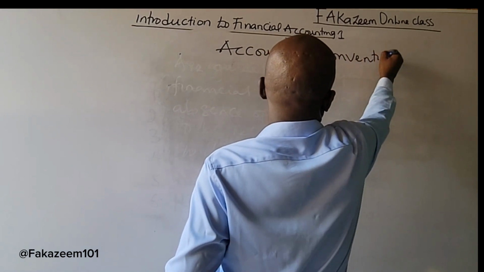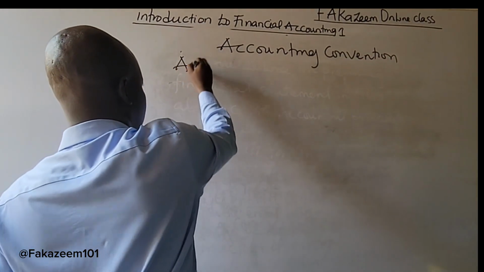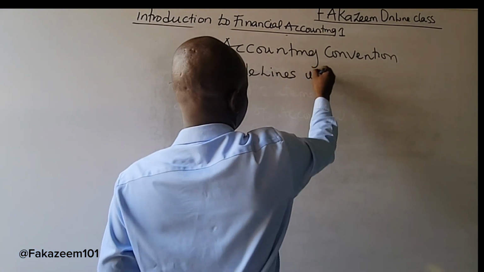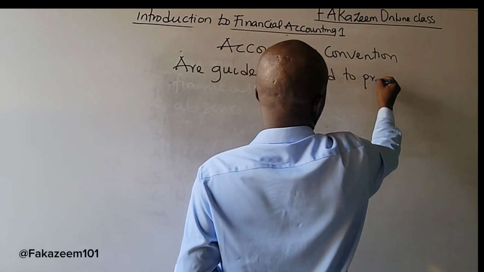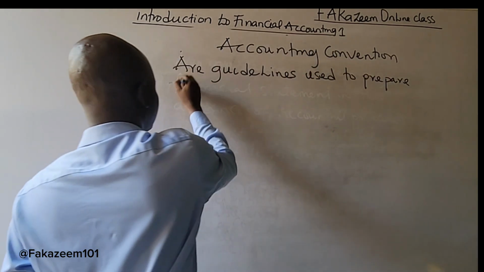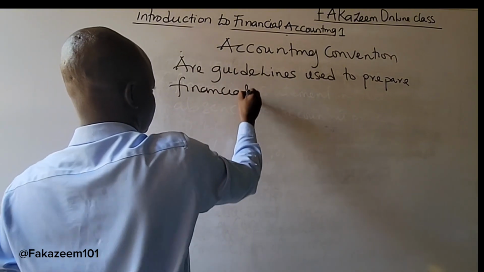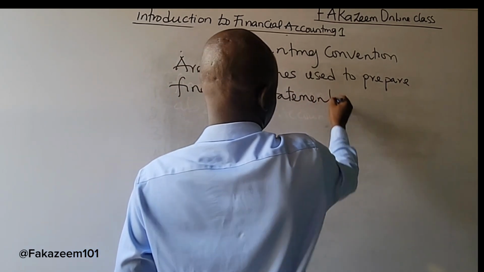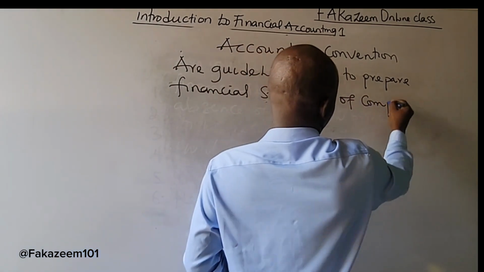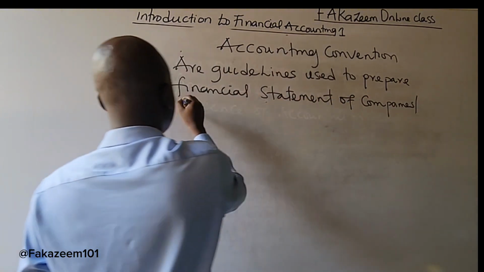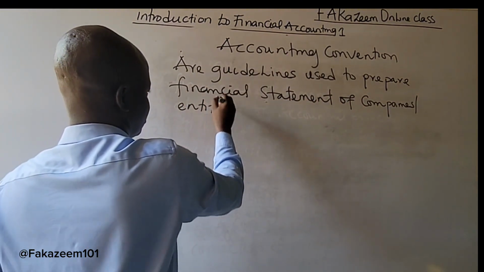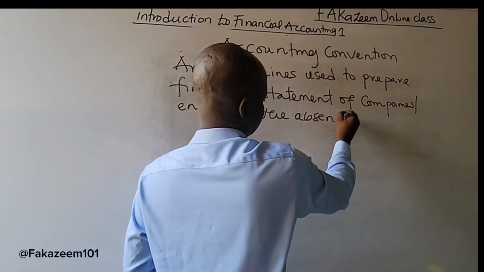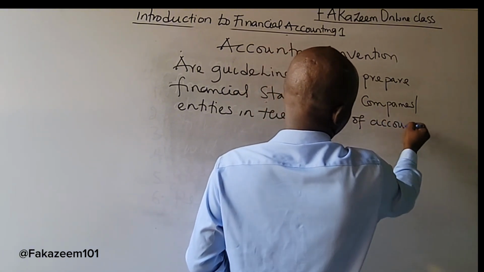What is accounting convention? Accounting conventions are guidelines used to prepare financial statements of companies or entities in the absence of accounting principle.